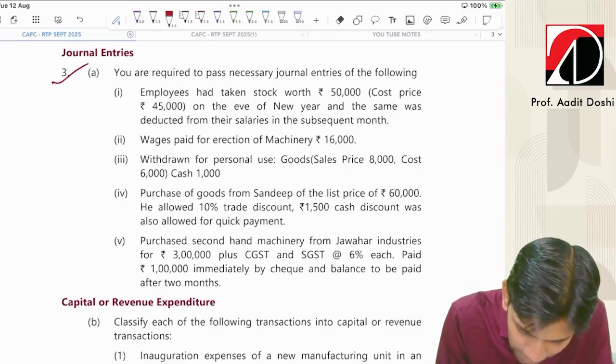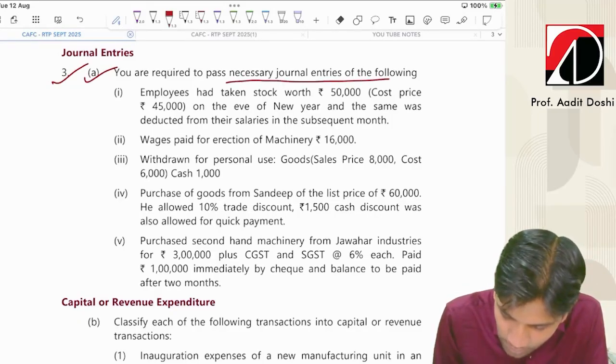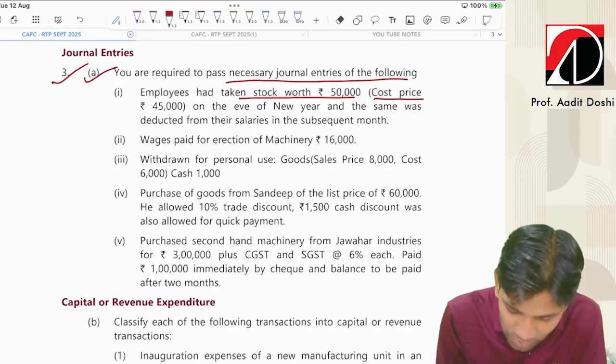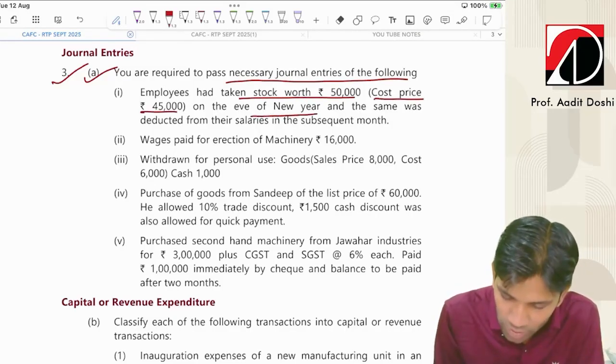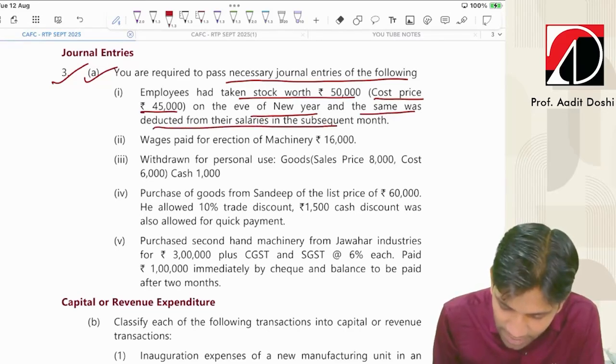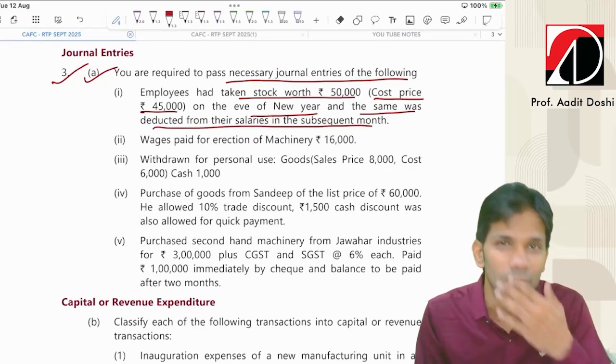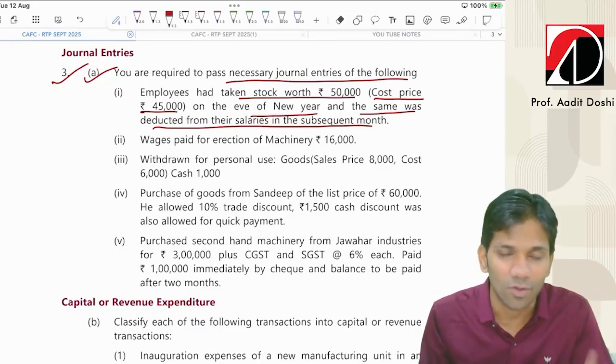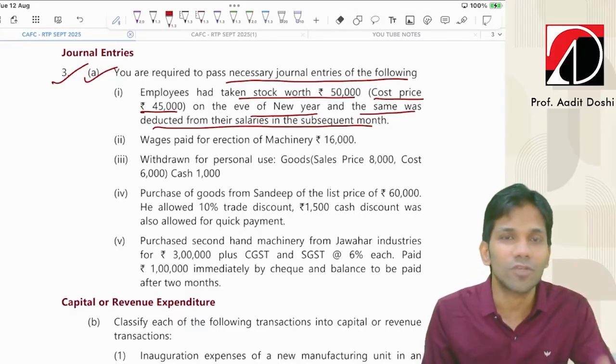Now, question number 3A. You are required to pass necessary journal entries for the following. Employees had taken stock worth 50,000, cost price 45,000, on the eve of New Year, and the same was deducted from their salaries in the subsequent month. So employees took away goods worth 50,000, whose cost price was 45,000, on the occasion of Diwali, and the same was adjusted with their salary.